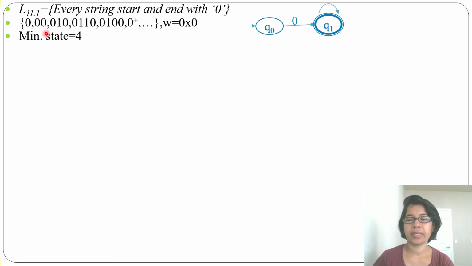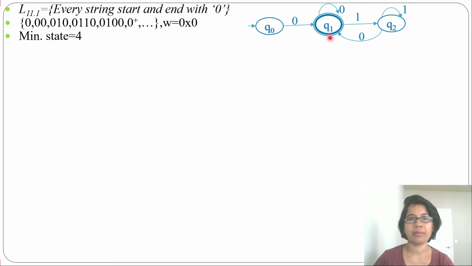At Q1 we will make a self loop of 0, so it will accept 0 plus. Now it will accept 0, then any number of 0, that is 0 plus. Now for 1, can you make a self loop here? No, because it will end with 1. We need to end with 0. So that's why for 1 we'll make another state Q2, and from Q1 by 1 it will go to state Q2. From Q2 by 0 it will come to Q1, and by 1 you can make a self loop.